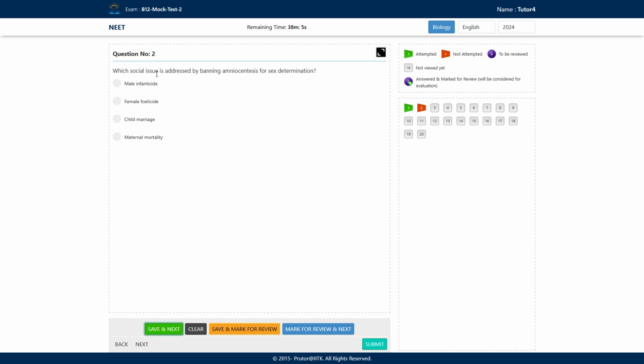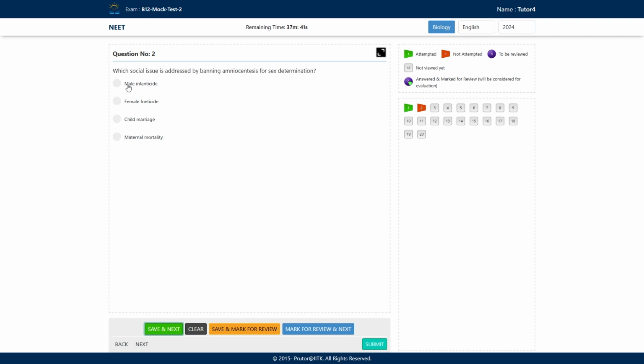Now, next question. Which social issue is addressed by banning amniocentesis for sex determination? Amniocentesis can be used for prenatal sex determination. It is also used for detecting genetic disorders. So what social issue can be addressed if you ban amniocentesis? Amniocentesis has been banned now. Why is it banned now?